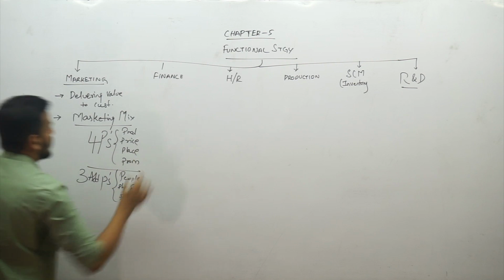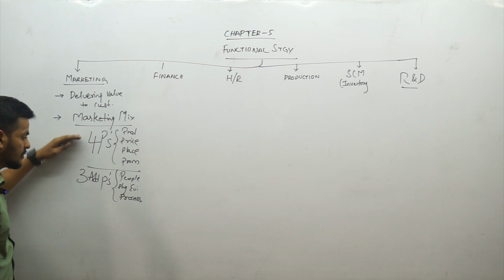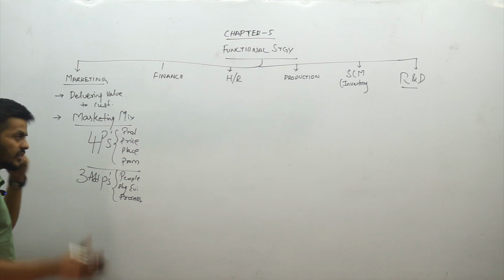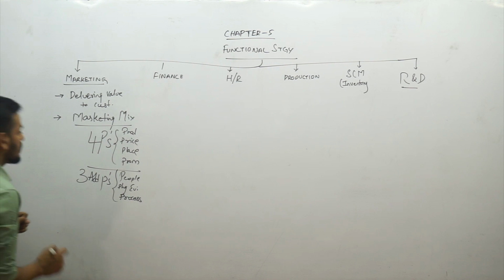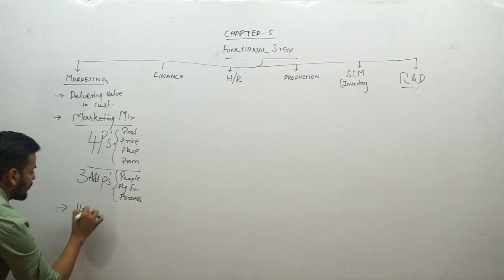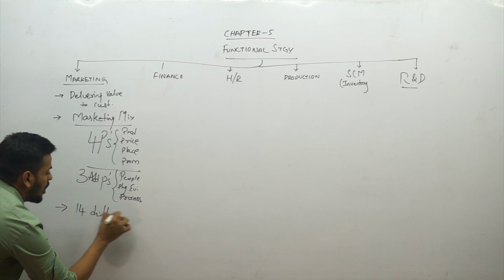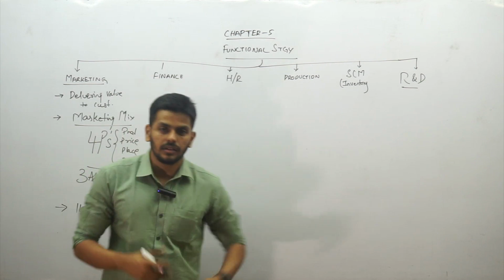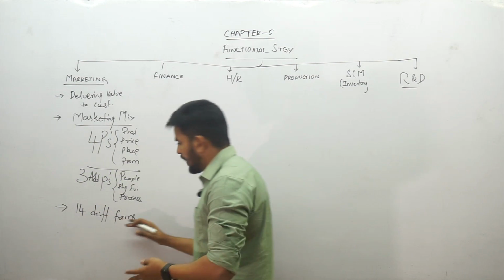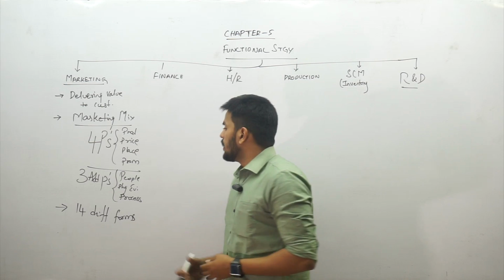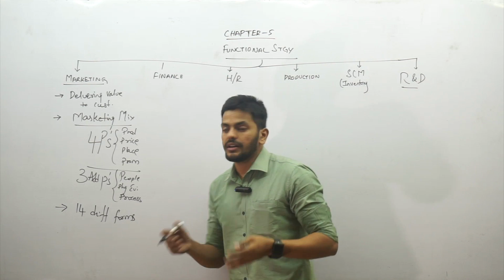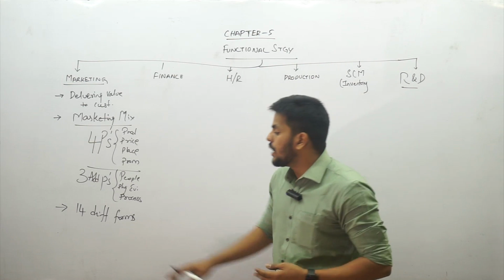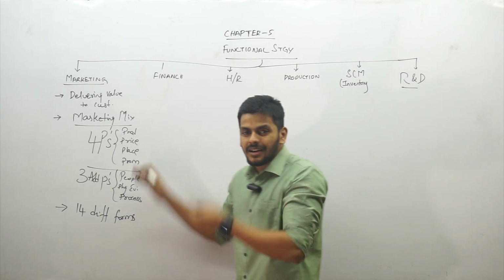They've been asking questions from these 4 P's, and the 3 P's was a separate question as recently as a couple of attempts back. Then moving on, the last thing is the 14 different forms of marketing, guys, right? Augmented marketing, synchro marketing, place marketing, person marketing, de-marketing. There are 14 different forms. I want you to go through all those 14, because right now there's no point going through them, they're all one-liners.